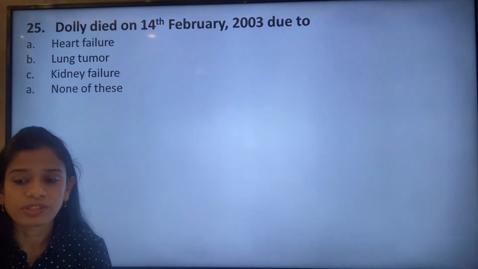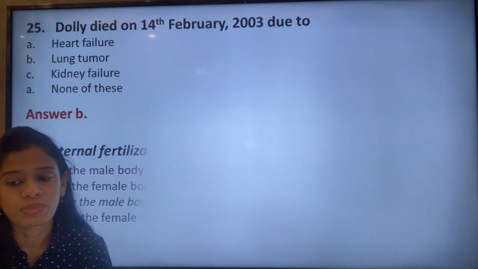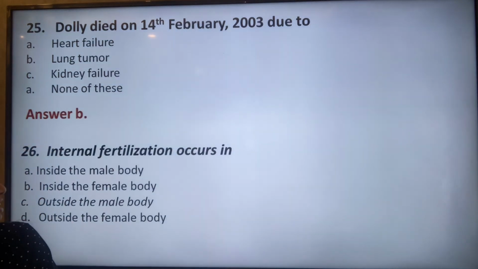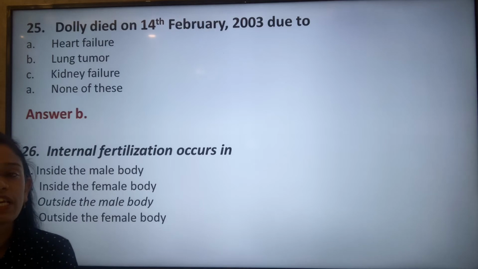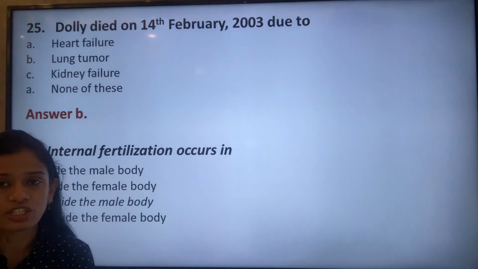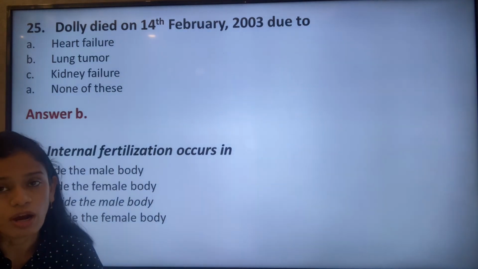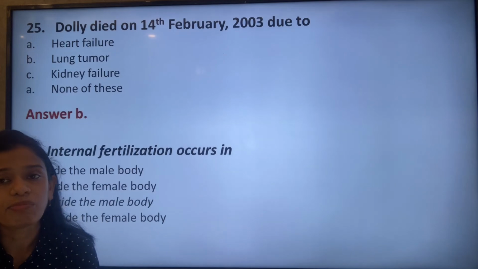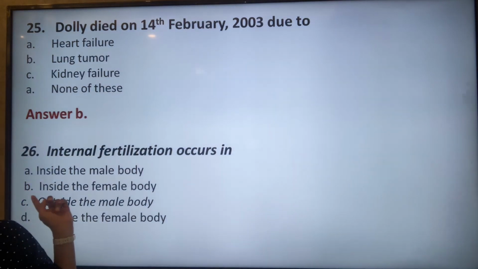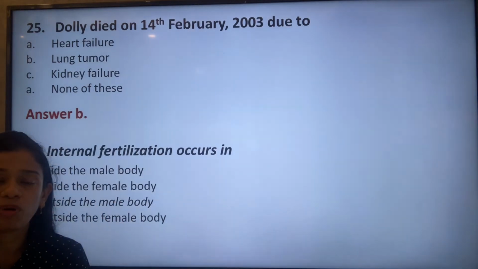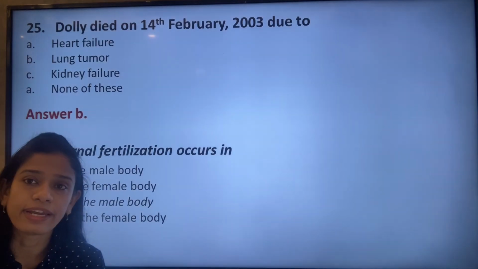So the next question. Internal fertilization occurs inside the male body, inside the female body, outside the male body, or outside the female body. So when we say it is internal fertilization, we have to keep in mind that it happens internally. So it has to be inside the body, not outside the body. If it is inside the body, it is inside the female body. Option B is the correct answer.